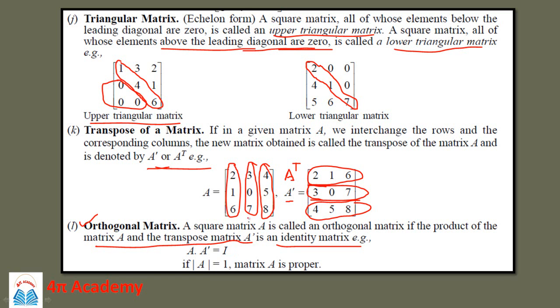Then one more property over here, that if the determinant of A is equal to 1, then such a matrix is called a proper matrix. So for the orthogonal condition, the matrix A, when it is multiplied by its transpose, that is A transpose or A dash, should be equal to the identity matrix.